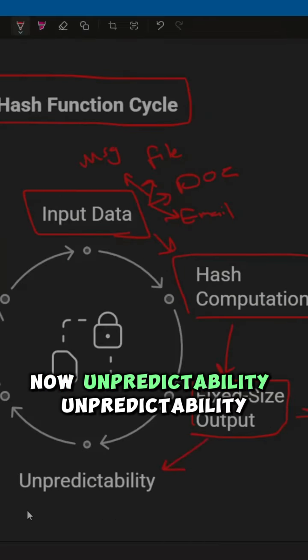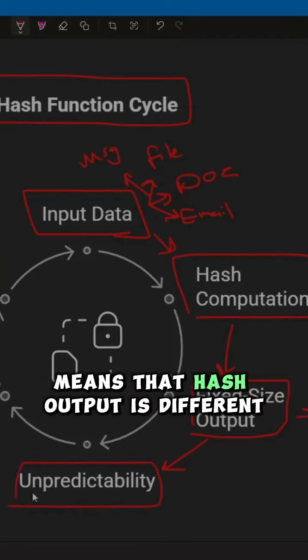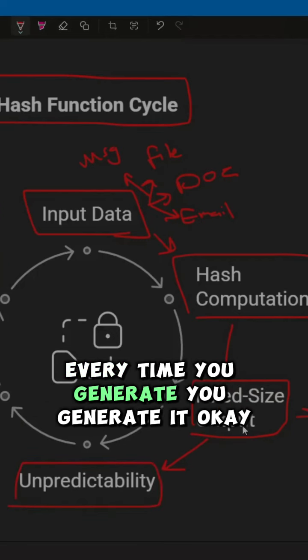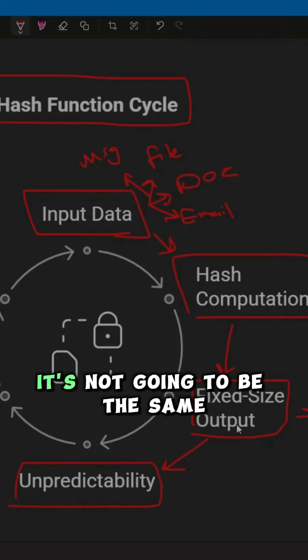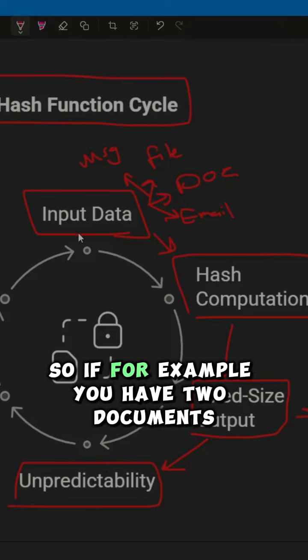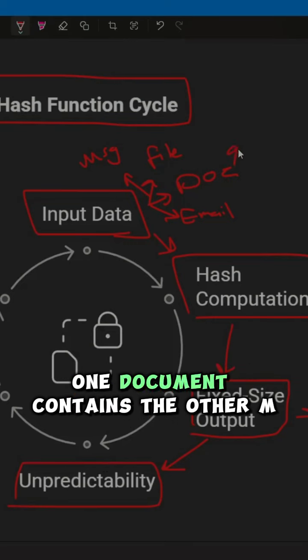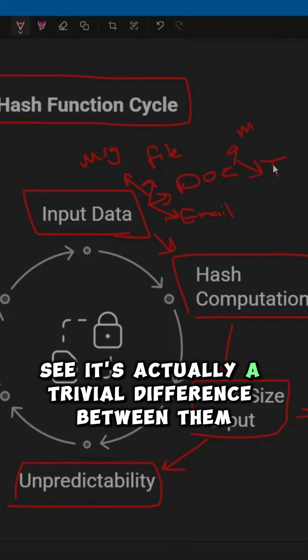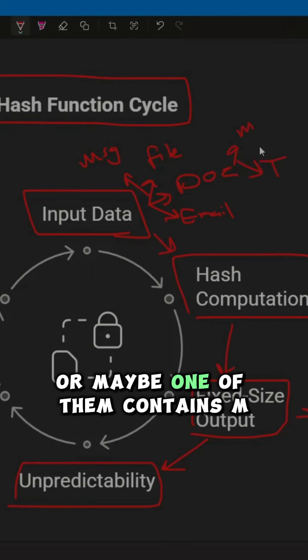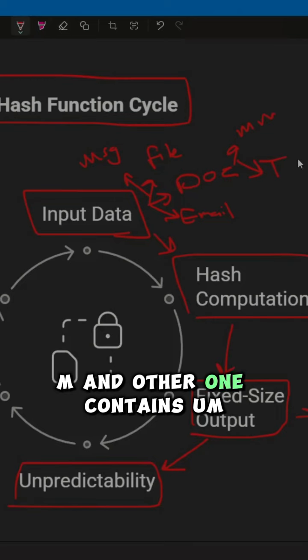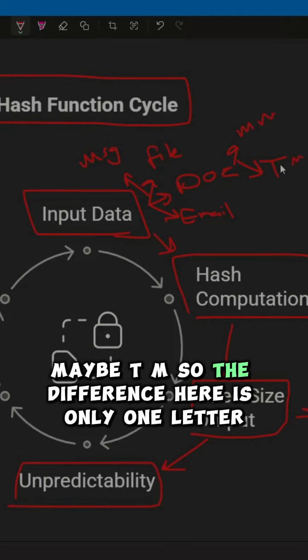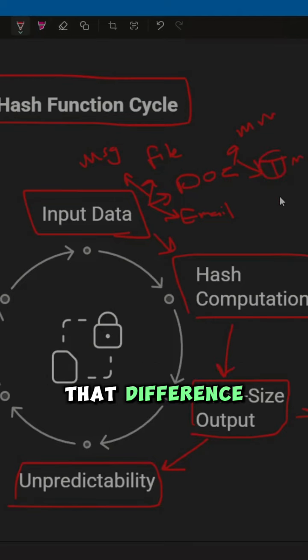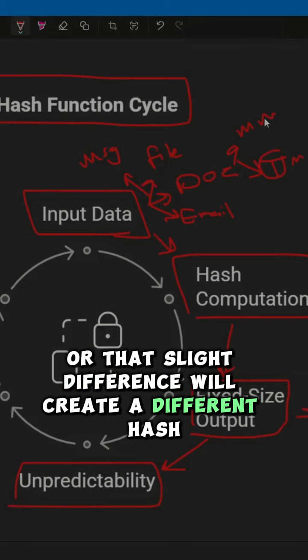Now, unpredictability. Unpredictability means that the hash output is different every time you generate it. Okay, it's not going to be the same. So if, for example, you have two documents. One document contains the letter M and the other document contains the letter T. You see, it's actually a trivial difference between them. Or maybe one of them contains MM and the other one contains maybe TM. So the difference here is only one letter. That slight difference will create a different hash.